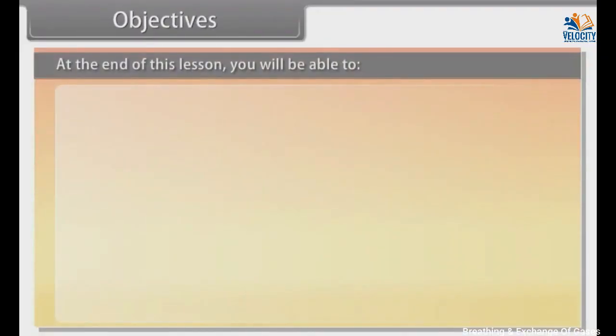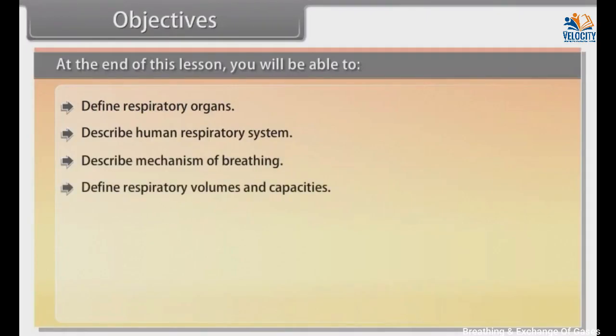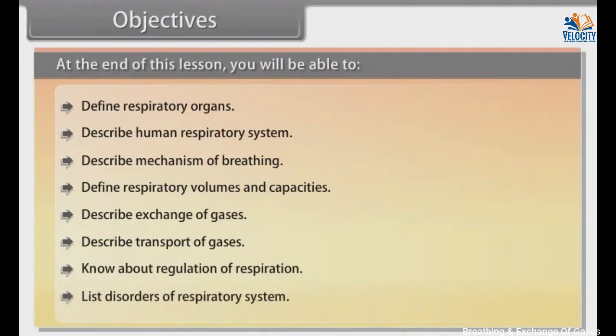Objectives. At the end of this lesson, you will be able to define respiratory organs, describe the human respiratory system, describe the mechanism of breathing, define respiratory volumes and capacities, describe exchange of gases, describe transport of gases, know about regulation of respiration, and list disorders of the respiratory system.